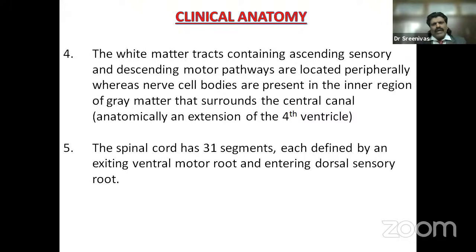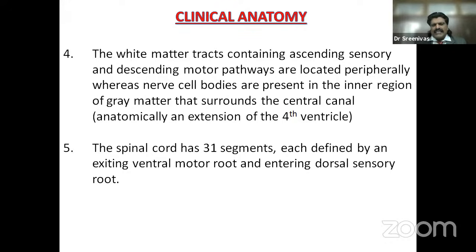In the spinal cord also, we have the white matter and the gray matter, and unlike the brain, the gray matter is in the center and the white matter is in the periphery. The white matter, as you all are aware, contains the tracts, the ascending sensory tracts and the descending motor tracts. So the white matter tracts contain ascending sensory and descending motor pathways and are located peripherally. Whereas nerve cells, that is the gray matter, are present in the inner region that surrounds the central canal. Actually, it's an anatomical extension of the fourth ventricle.